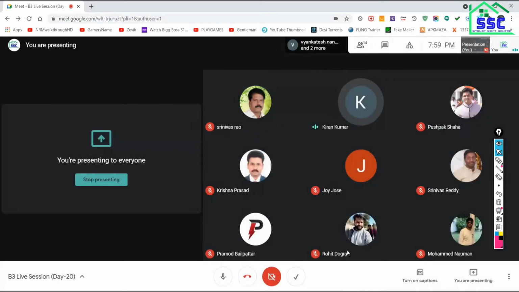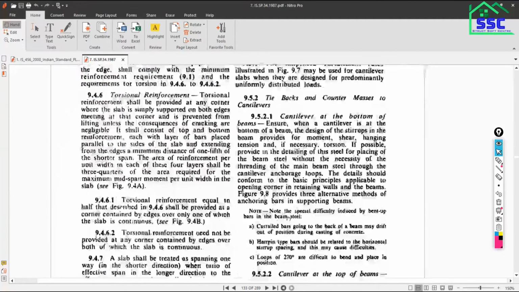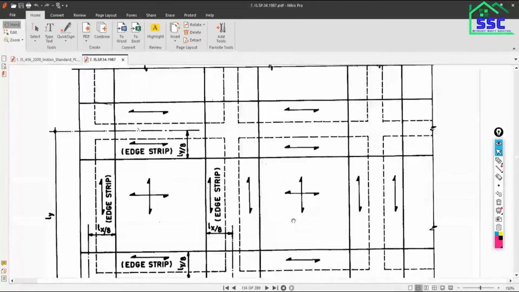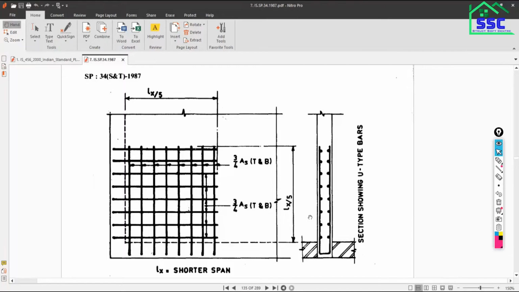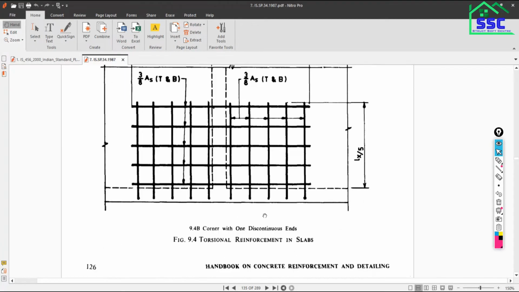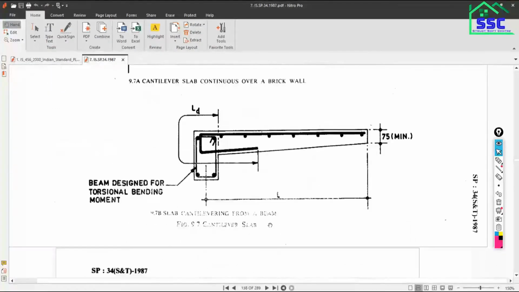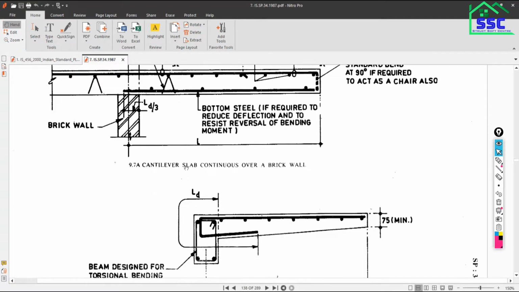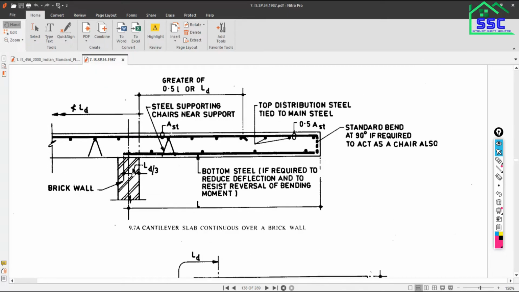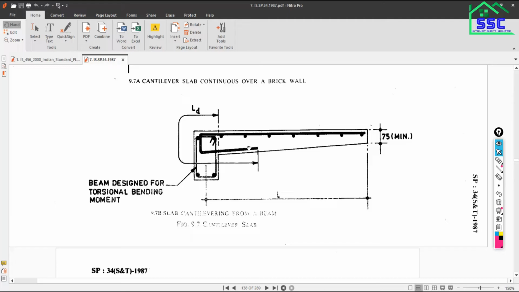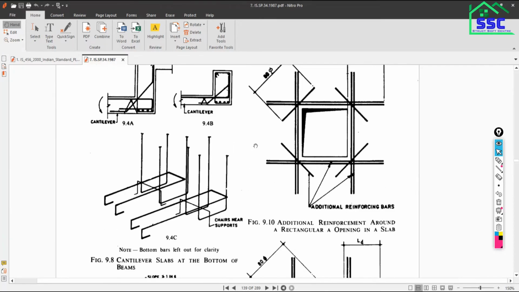Yes, cantilever slab is also there. Every type of slab is there. Let me show. This is the cantilever type of slab. Another figure is also there. See, this is the cantilever slab. If the slab is running over the support, how to detail the slab is given. Everything is similar to your beam; there is not a great difference. This is a chhajja type of slab if you are designing. How to provide the reinforcement is also given here. Is that clear?